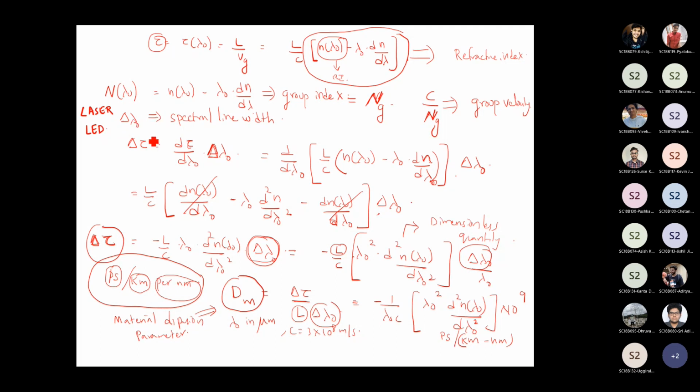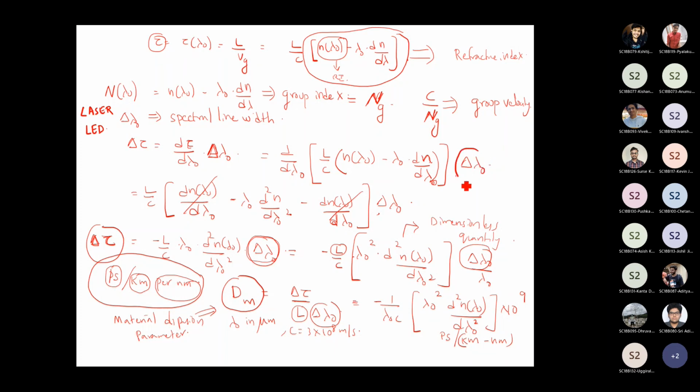If you know the line width, then you can calculate the total spread, which is given by d tau divided by d lambda naught into delta lambda naught. We already know what this tau is, which is given by L by c into n of lambda naught minus lambda naught into dn by d lambda naught, into delta lambda naught.